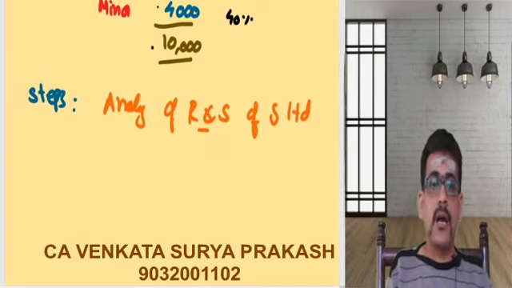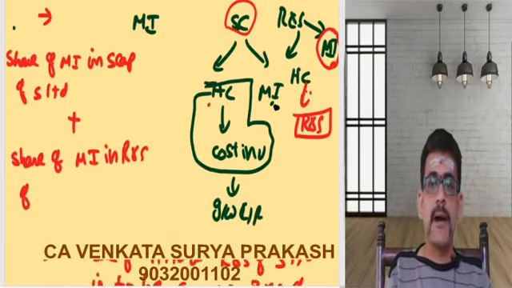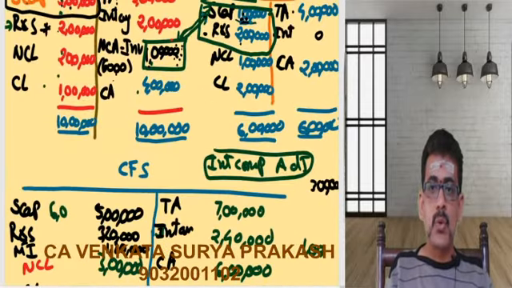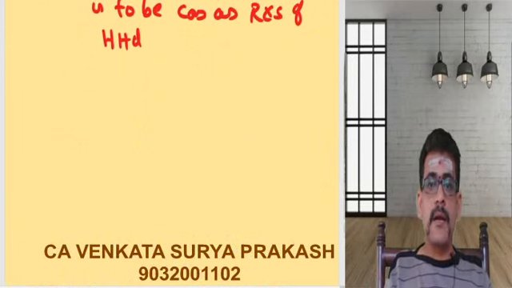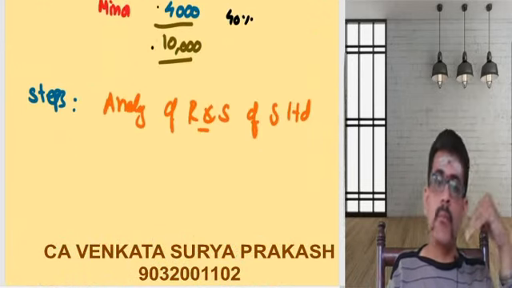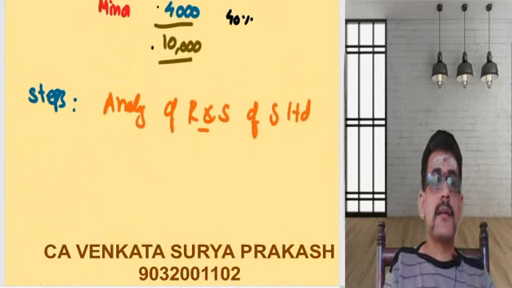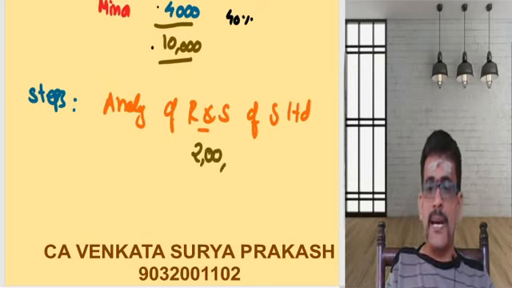Now, what is the reserves and surplus of S Limited? Let us quickly go to the above dummy balance sheet and see what reserves and surplus is to be considered there. The reserves and surplus is 2 lakhs. Again, I'm reminding you, this is purely an example with no adjustment. It's a basic level problem. Going forward, I'll make things more advanced. So the reserves and surplus of S Limited is 2 lakhs.